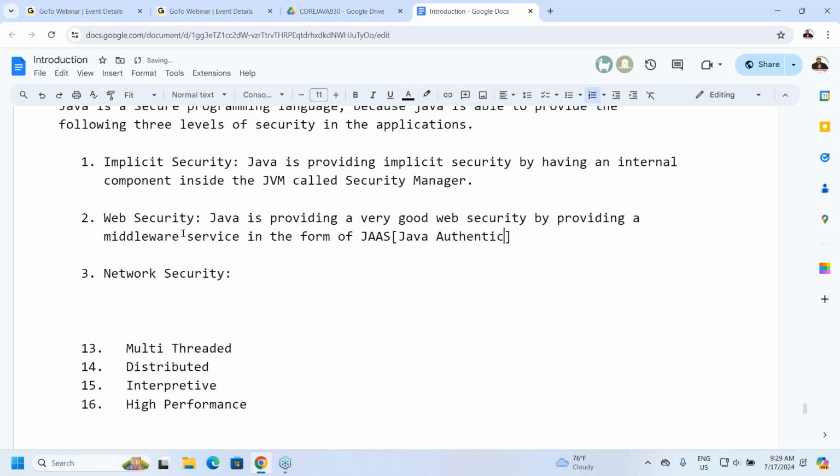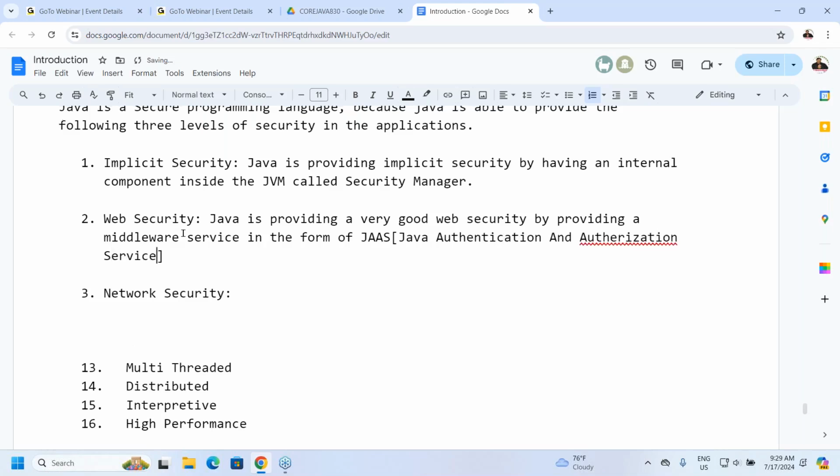What is that JAS actually? Java Authentication and Authorization Service. By providing the JAS middleware service, Java provides very good web security for its web applications.